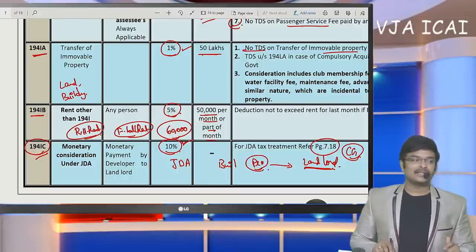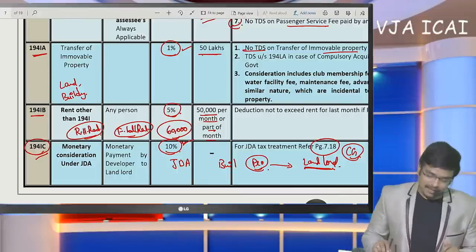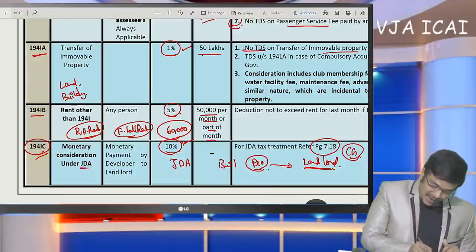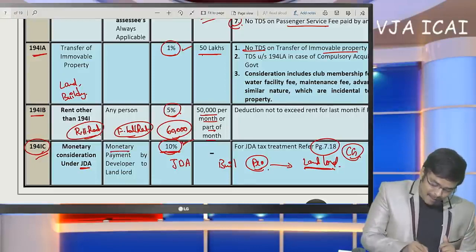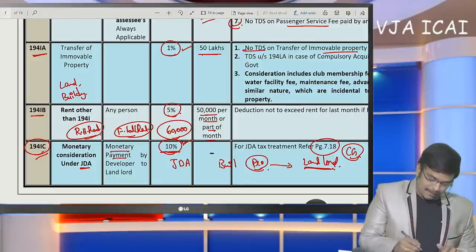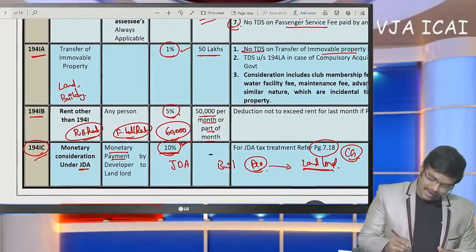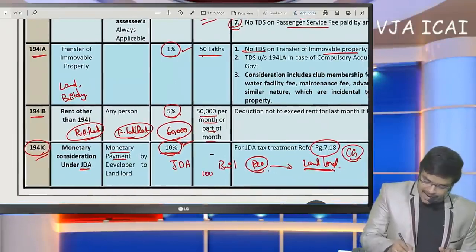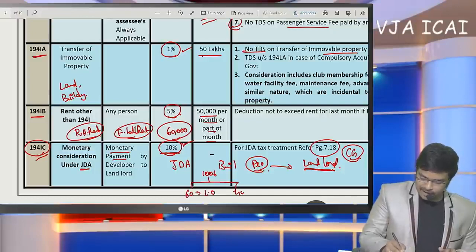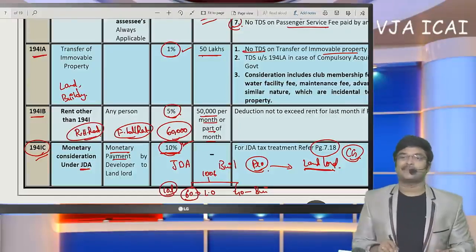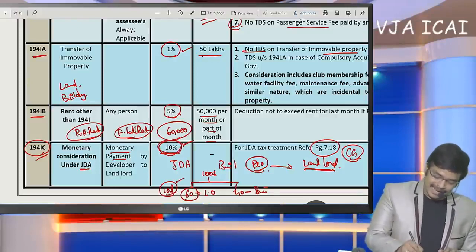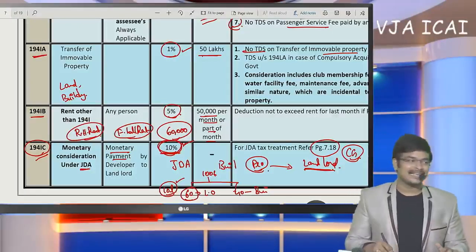But here, regarding the provisions of TDS, what they have presented is, in case of a joint development agreement, where any consideration is paid, any monetary payment is made. For example, in a contract, in total 100 flats will be constructed, 60 flats to the landowner, 40 flats to the builder. Along with these 60 flats, 10 lakhs monetary payment is made by the builder to the landowner. On this monetary payment, TDS at the rate of 10% will get attracted is the conclusion.